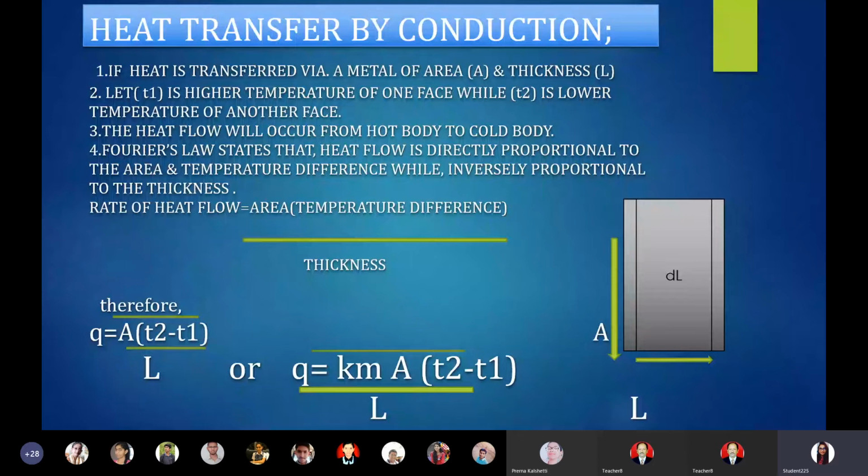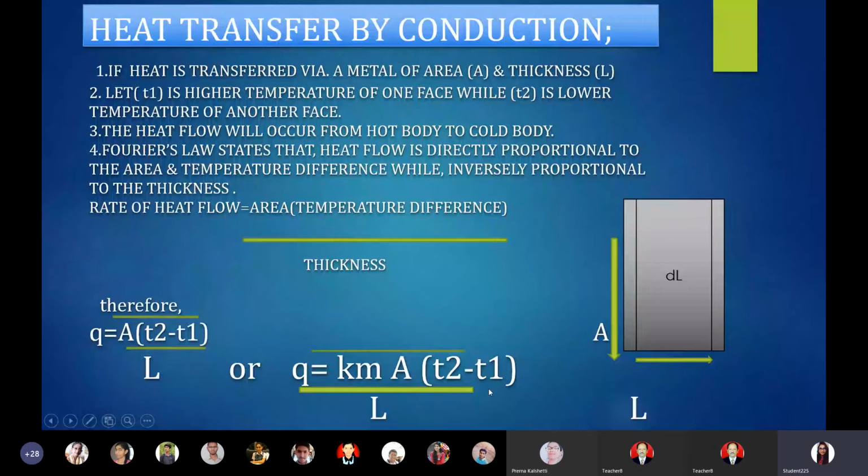So ultimately we will find this equation where Q is equal to Km into A into (T2 minus T1) by L, where Km is the mean proportionality constant, A is the surface area of metal, T2 minus T1 are the temperature differences, and L is the thickness of metal.